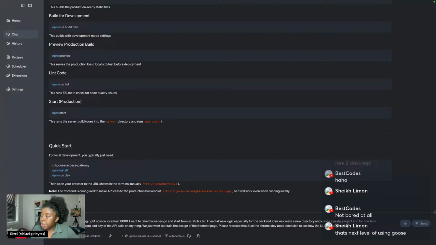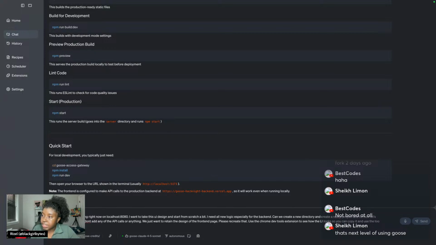So you can copy it and use the to-do extension to help you plan. Oh my God, I don't think I talked about the to-do extension. This is an extension where Goose will make a plan on its own, and then it'll check mark off each part that it's completed. It just helps Goose stay on track a little bit.